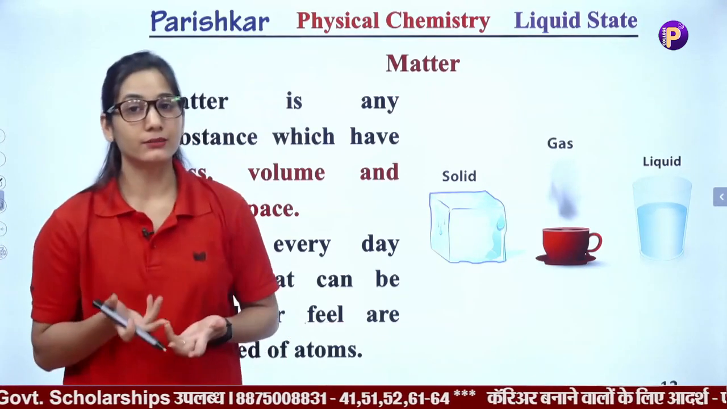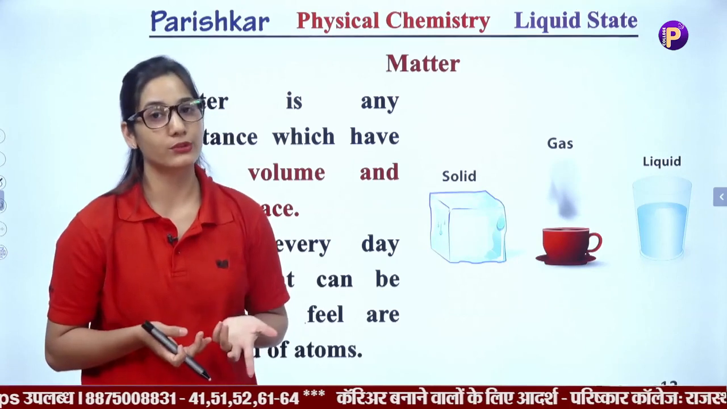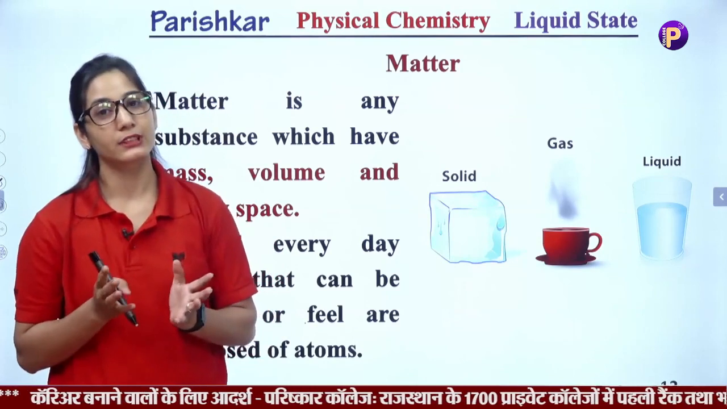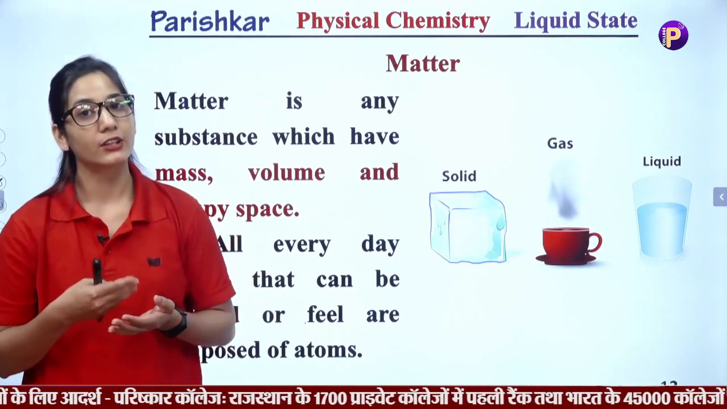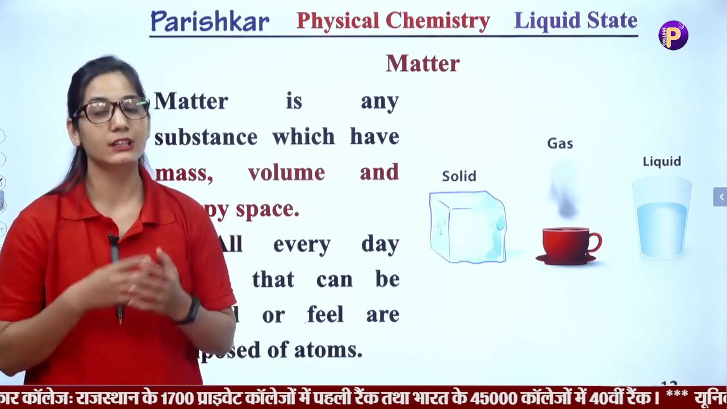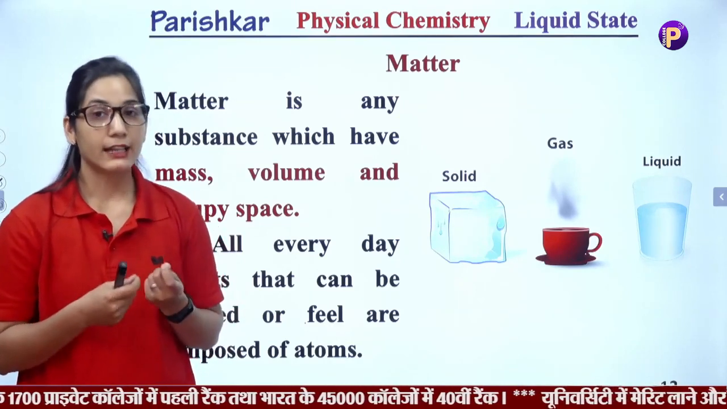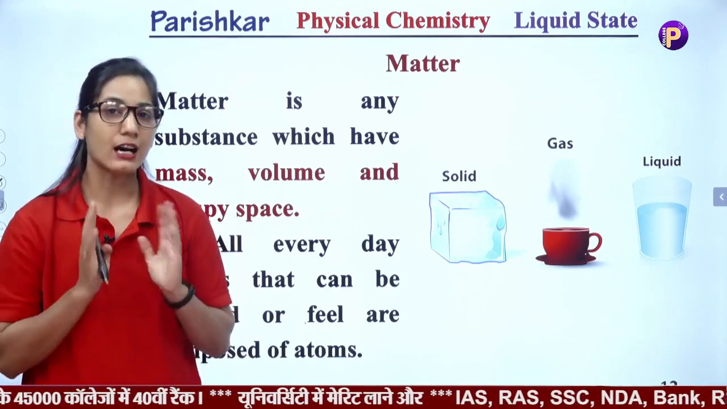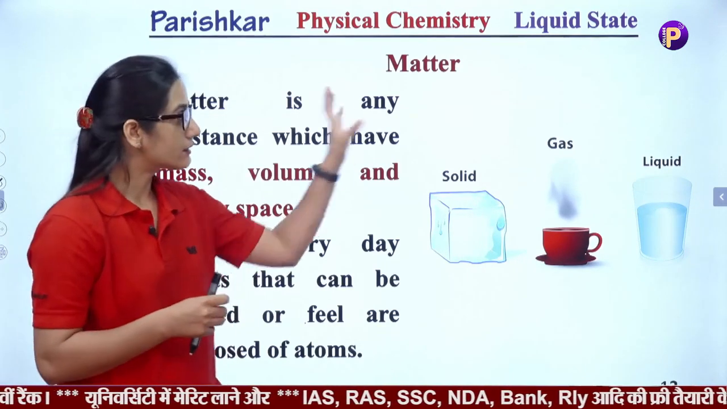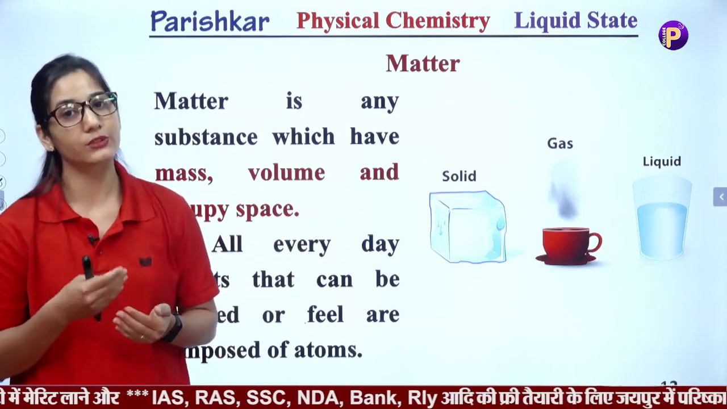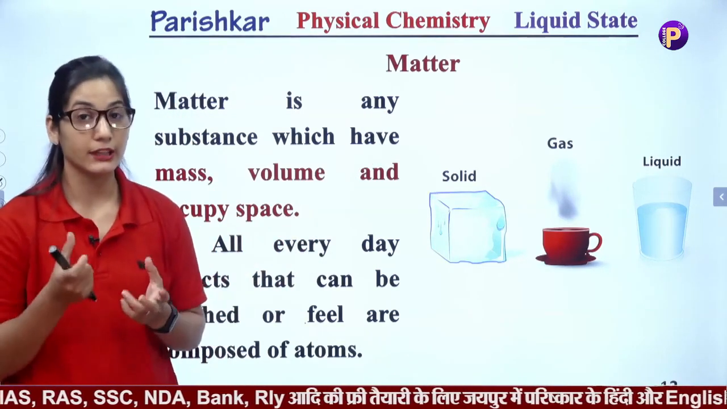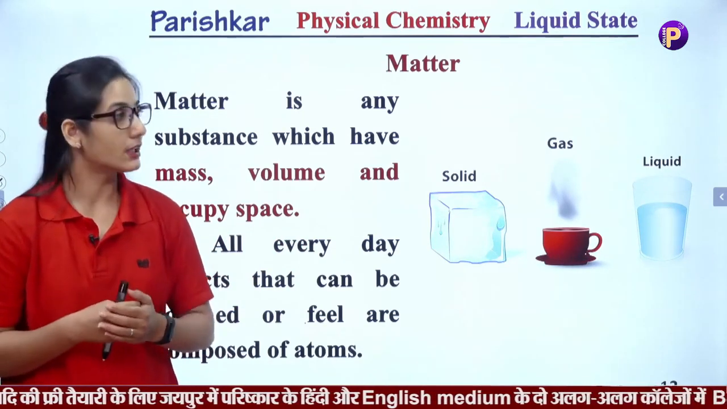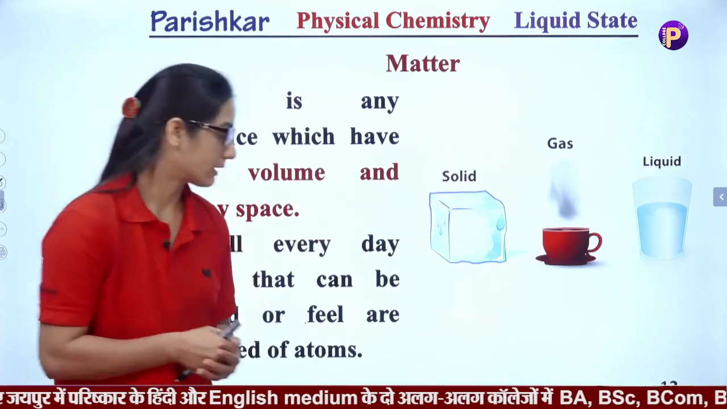Then what is not matter? Our feelings, our emotions, our imaginations, our thoughts, these don't have any identification, or we can say they don't occupy space, and we can't touch them. So emotions, feelings, thoughts and imaginations can't be considered as matter. We consider as matter the things which we can touch, which we can feel by touching, and which have some mass and volume and occupy space in the atmosphere.